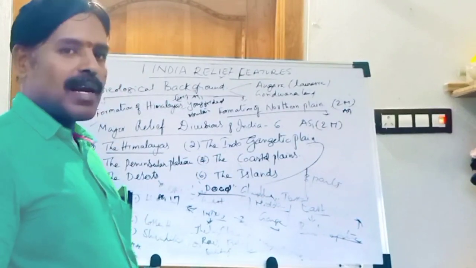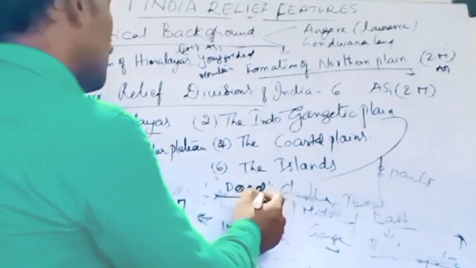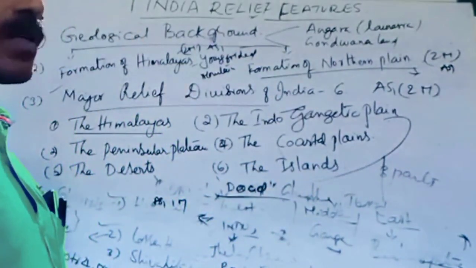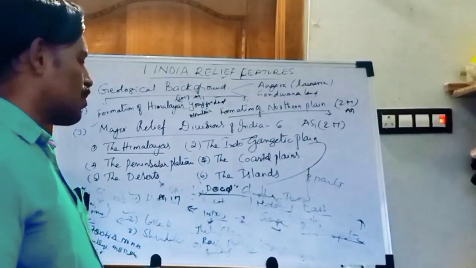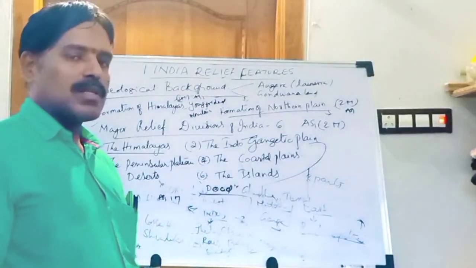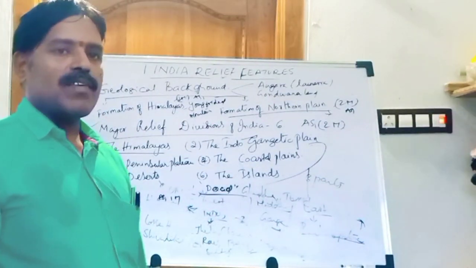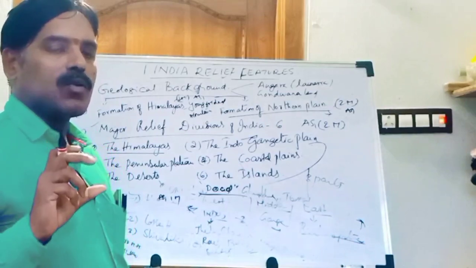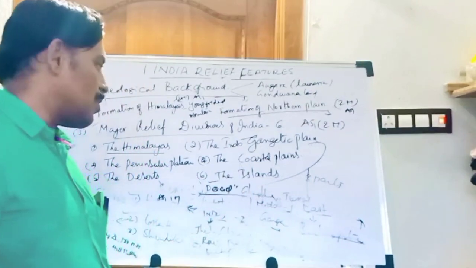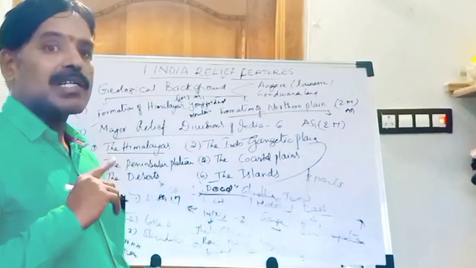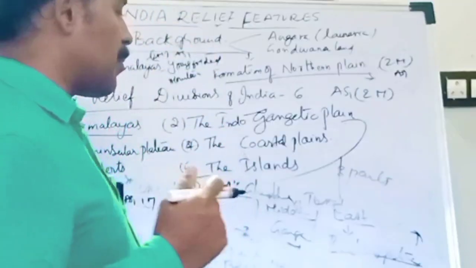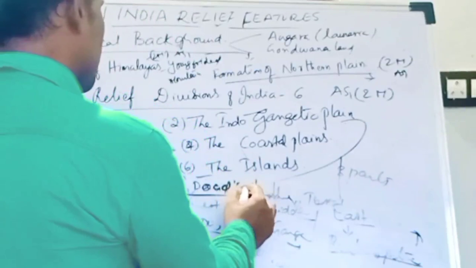Doab means the fertile land between two rivers. It is a very important 1 mark question, Academic Standard 1: define the Doab. Doab means the dominant fertile land between the 2 rivers. Doabs are highly present in the west part of the Indo-Gangetic plain.